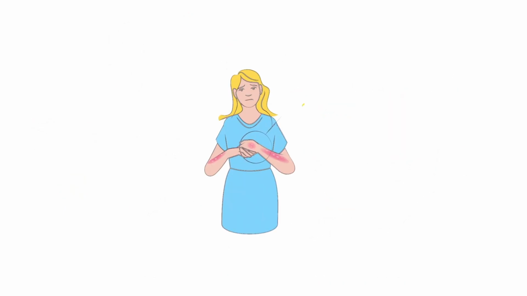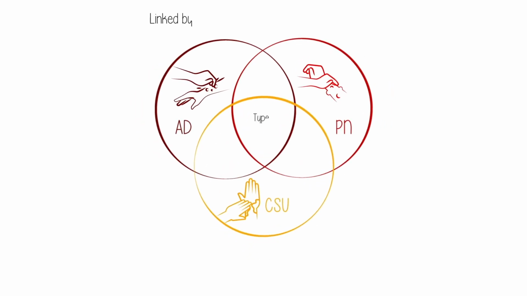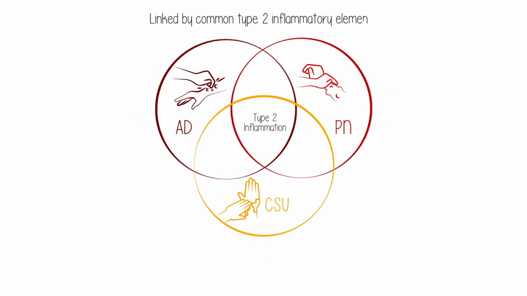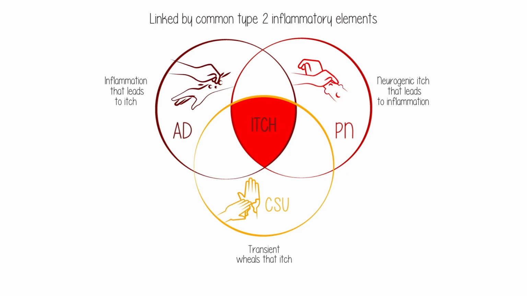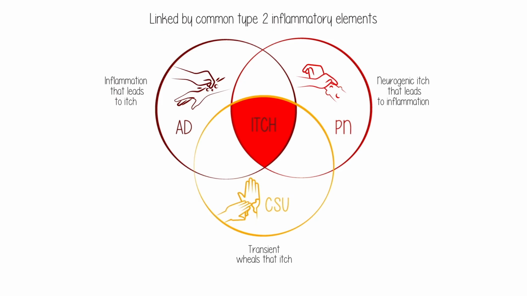The origin of itch and the cells and signaling molecules involved in it can result in qualitative differences in itch in different disease states. Although AD, PN, and CSU are linked by specific combinations of type 2 inflammatory elements, they are distinct diseases associated with different types of itch. Later in the series, we'll explore what makes itch in these diseases distinct, specifically how the type of signaling involved dictates the characteristics of itch and the ways in which the signaling is dysregulated in each of these three conditions determines the disease-specific nature of itch.